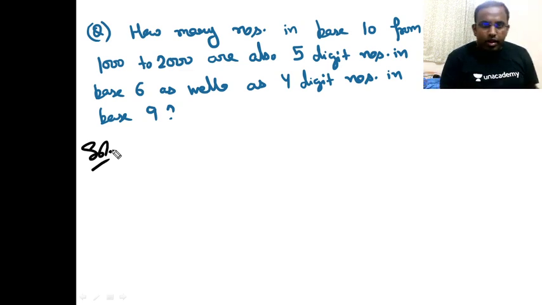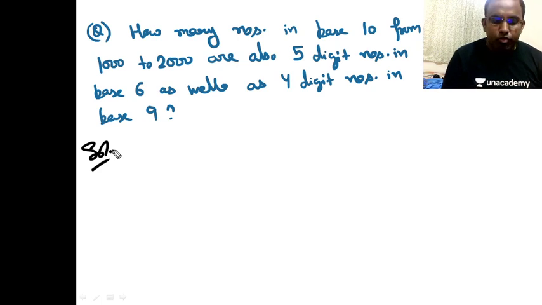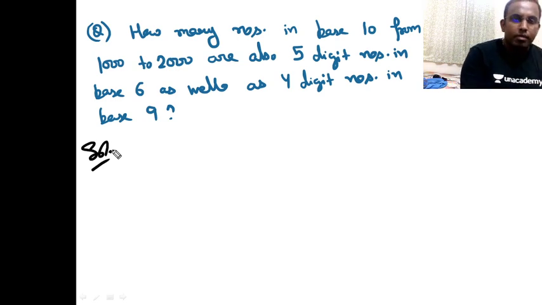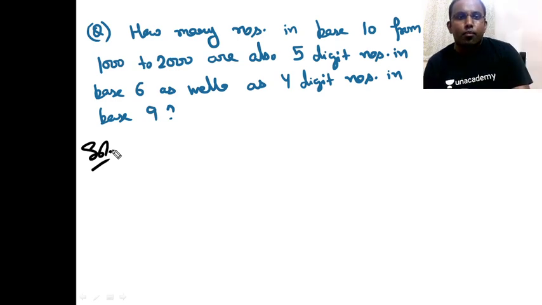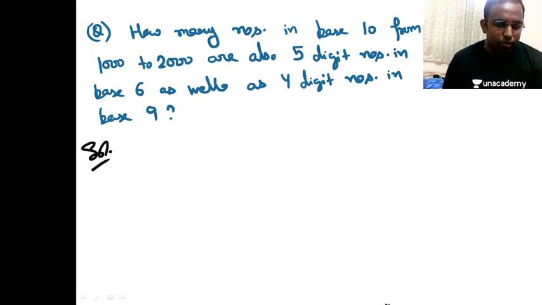What you got as answer? Anybody? How many numbers in base 10 from 1000 to 2000 are also 5-digit numbers in base 6 as well as 4-digit numbers in base 9 is the question, right? Okay, so let's solve it.